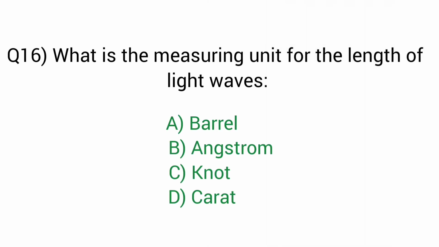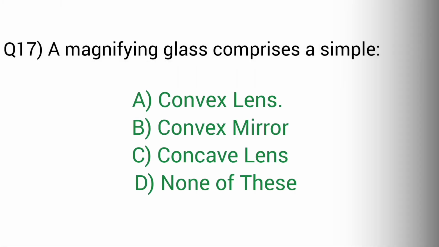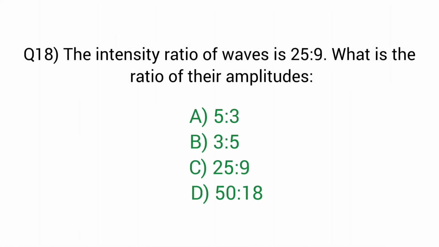Question number 16. What is the measuring unit for the length of light waves? Right answer option B, Angstrom. Question number 17. A magnifying glass comprises a simple. Right answer option A, convex lens. Question number 18. The intensity ratio of waves is 25:9. What is the ratio of their amplitudes? Right answer option A, 5:3.